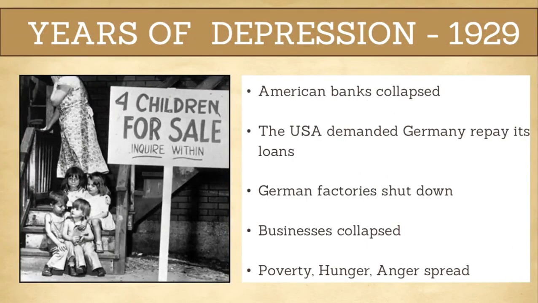However, in 1929, the Great Depression began in the USA and spread across the world. American banks collapsed, and the USA suddenly demanded that Germany repay its loans. Germany could not afford this. Factories shut down. Businesses collapsed. Nearly 6 million Germans lost their jobs. Poverty, hunger, and anger spread everywhere.